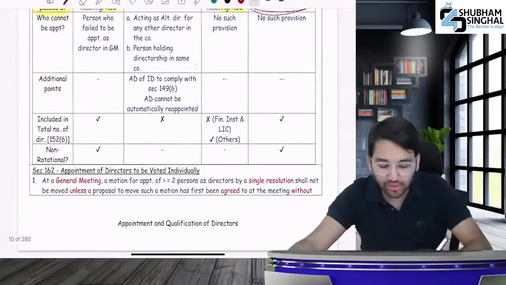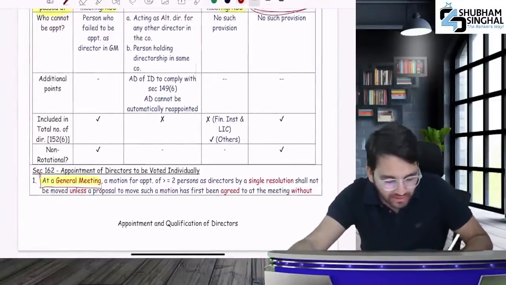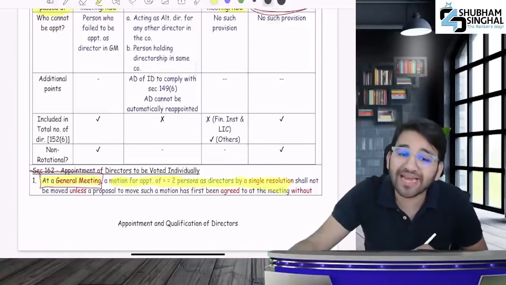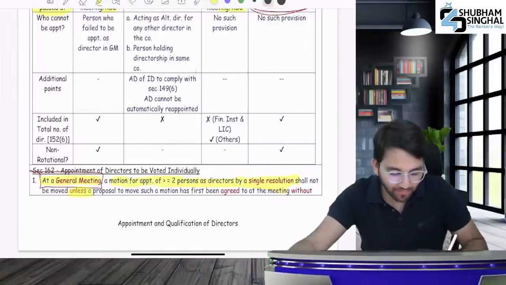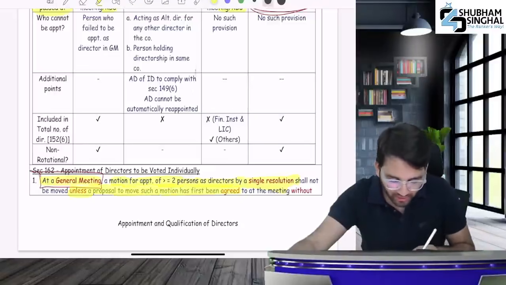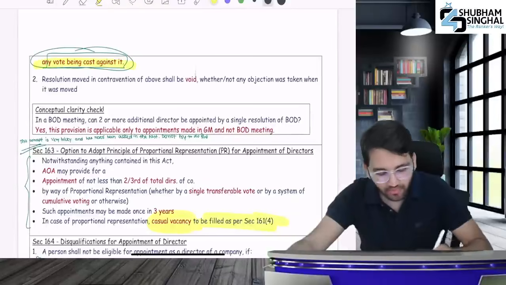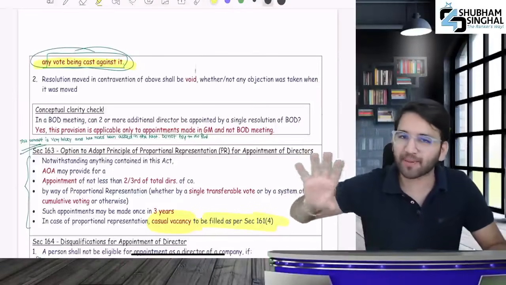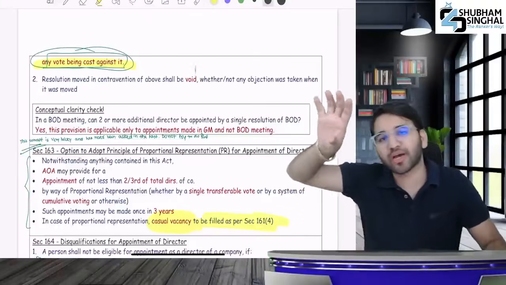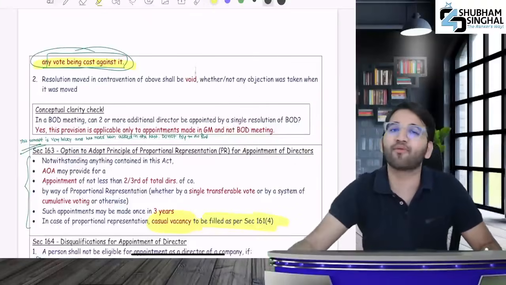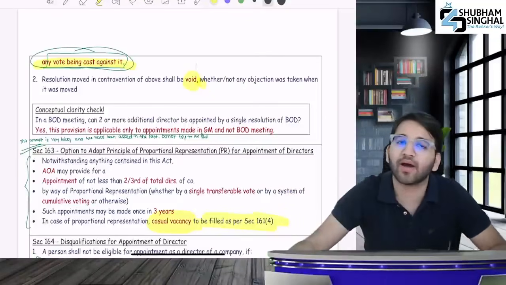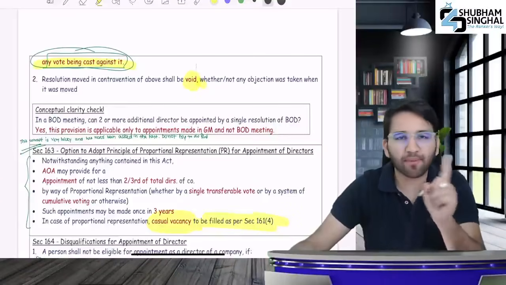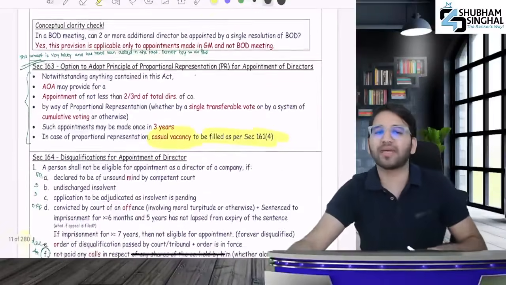What is given in legal terms? At a general meeting, a motion for appointment of 2 or more persons as director by a single resolution shall not be moved unless the proposal to move such a motion has first been agreed to at the meeting without any vote cast against it. Meaning you first move a resolution asking, should I appoint everyone together? If that first resolution was unanimously voted, you can move the next resolution. But if you move it without asking, it will become void, right? Remember, this provision only applies in a general meeting, not for board meetings. I hope you understand this.